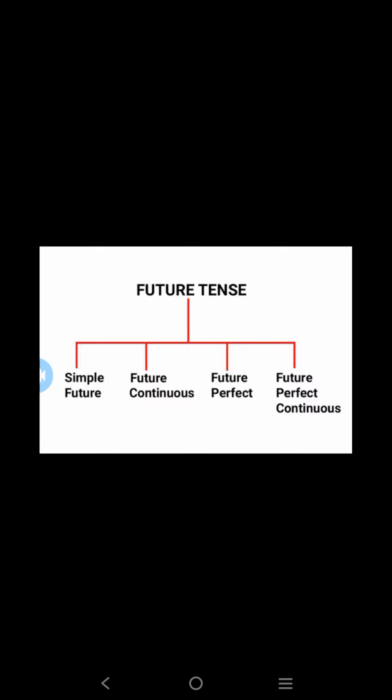So we have seen that tense is classified into three types. They are present tense, past tense and future tense.